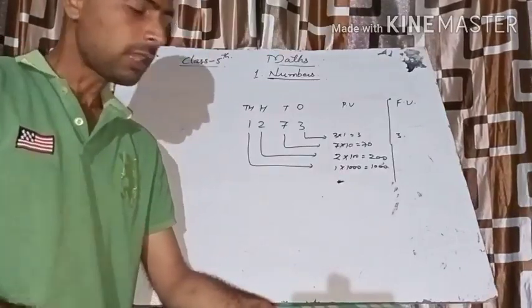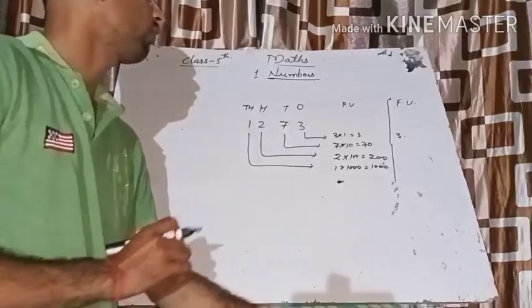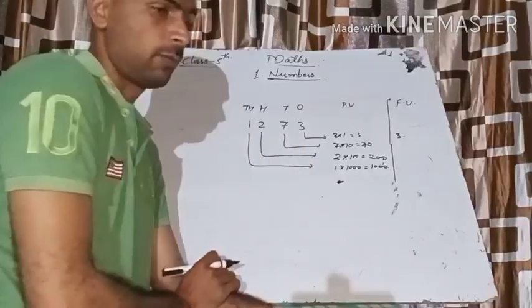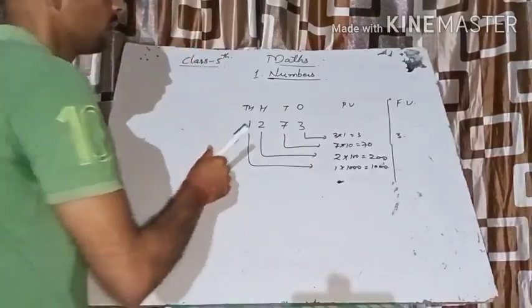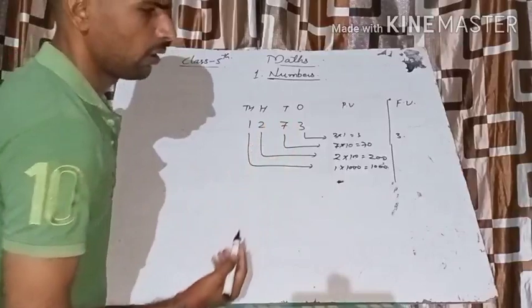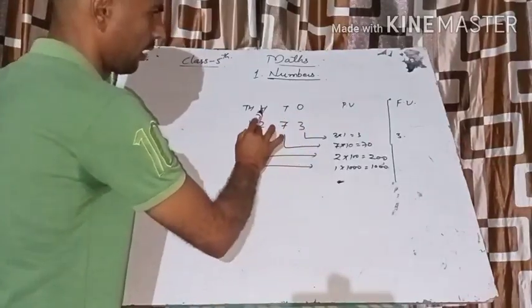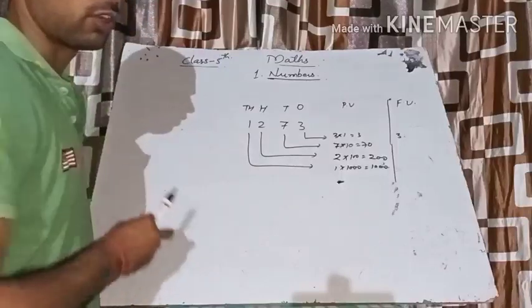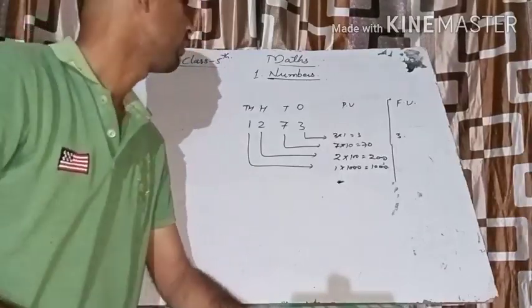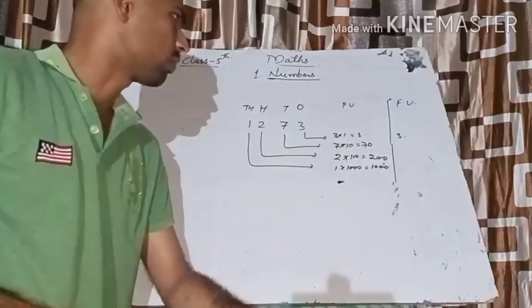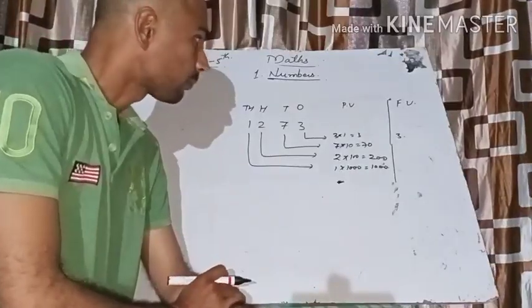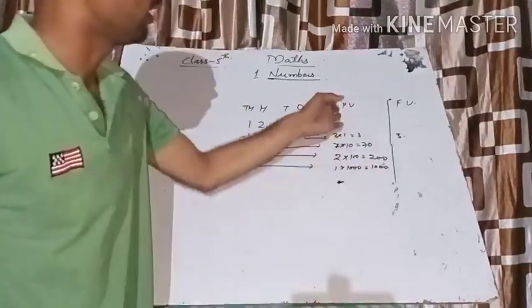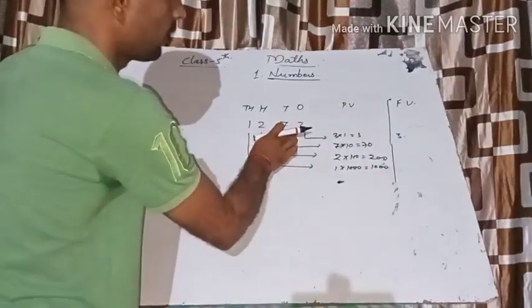The place value of a digit is the product of the digit with its place. Suppose you know the place value chart: ones, tens, hundred, thousand, ten thousand, lakh, ten lakh, crore, ten crore. In this way, I hope you remember this chart. Now, what is the place value of 3, 7, 2 and 1 in the number?